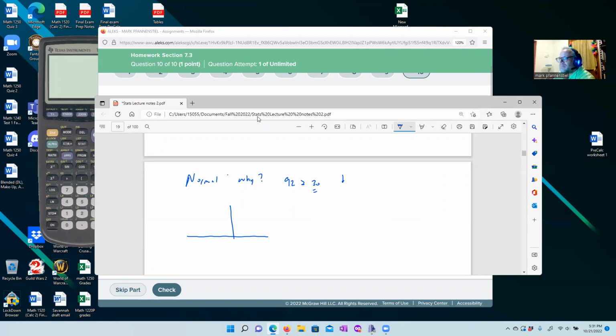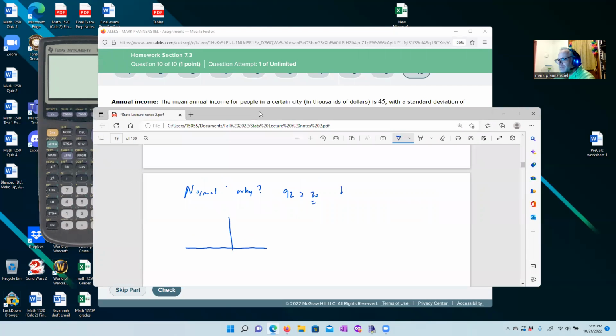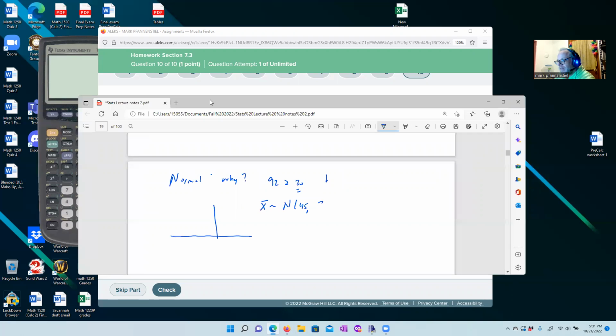We're still going to say that this X bar has a normal distribution with an average of 45. But we're not going to say standard deviation, we're going to say standard error, and it starts with 33.